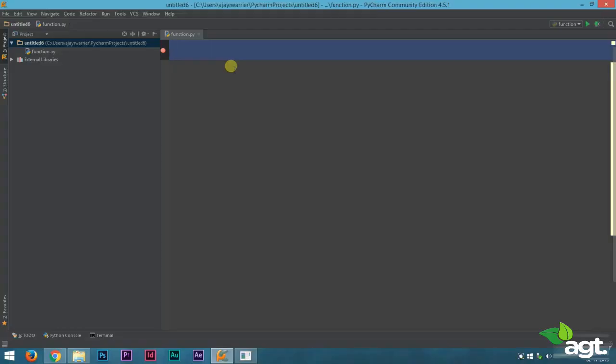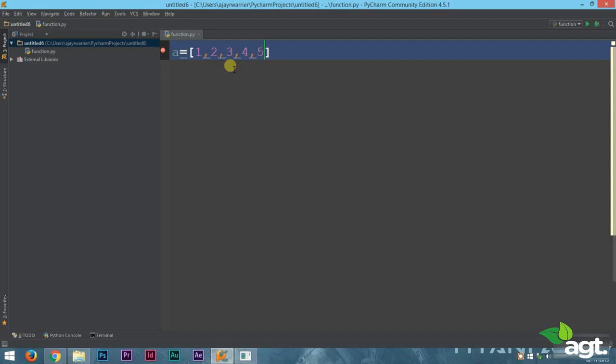Okay, so we have opened up our PyCharm here. Now to make a list, it is very simple. We type in the list name and then we put the equal to sign. Inside square brackets, remember it is not the parenthesis, we are using the square brackets, we list in the elements of our list, separated by a comma. Suppose you are making a list of numbers from 1 to 10. To make the list, it is very simple: 1, 2, 3, 4, 5, and all the way up to 10. You can make a list of the first 10 numbers. Now in this case, we have made a list of the first 5 numbers.